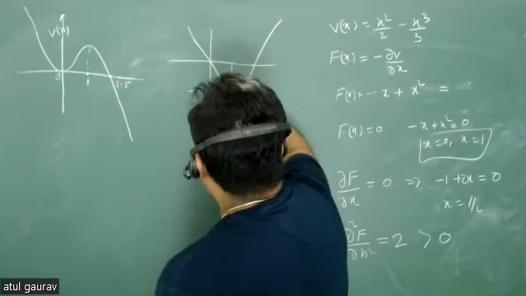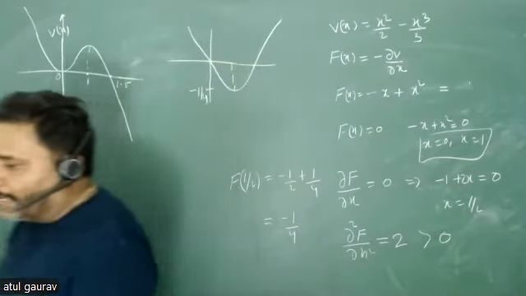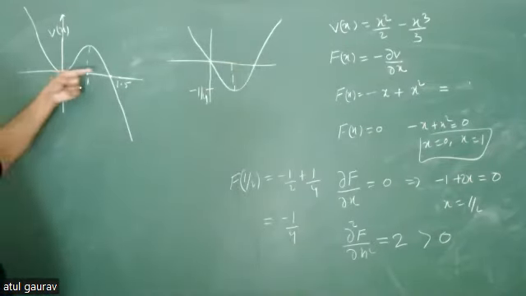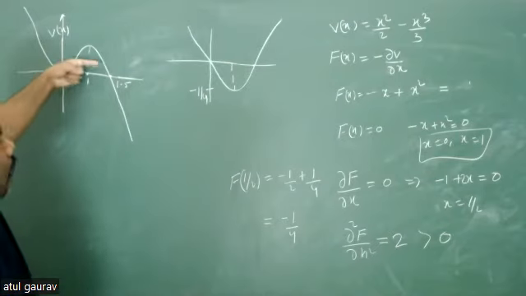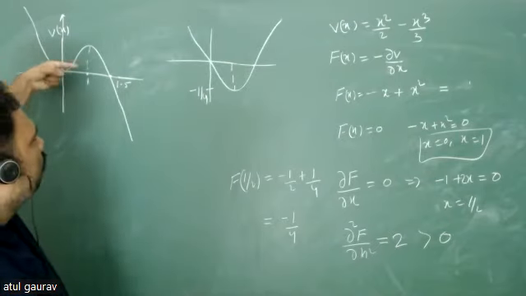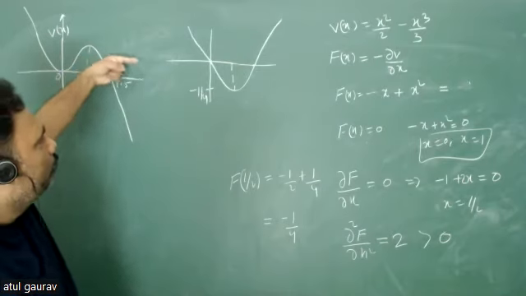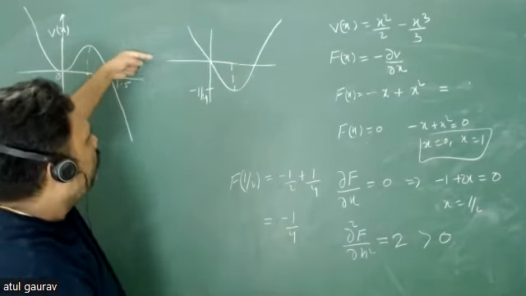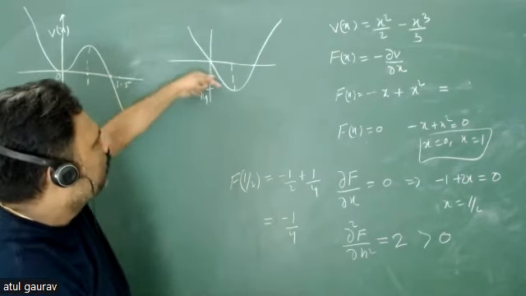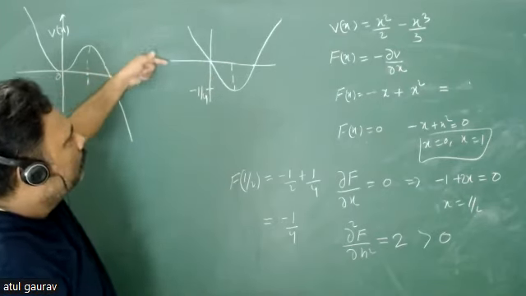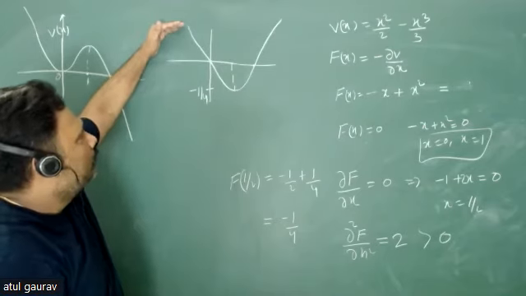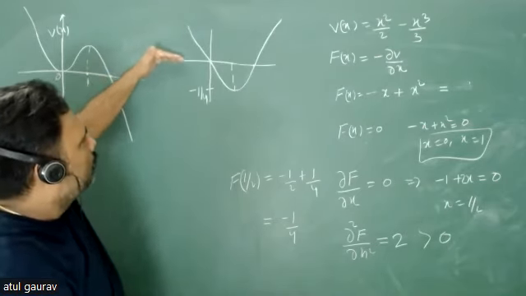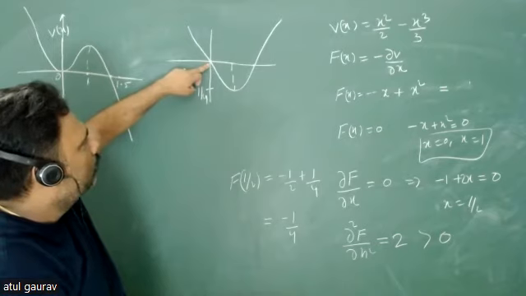Now look at what is going to happen. When your particle is moving from the left, from minus infinity, you can calculate all the values of force. The force is continuously decreasing, isn't it? You have initially some positive force, and you are moving towards x is equal to 0.